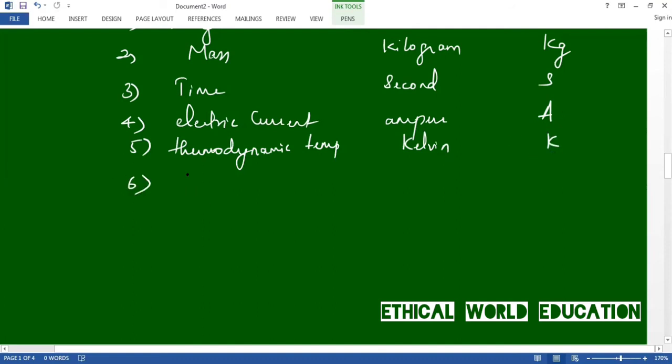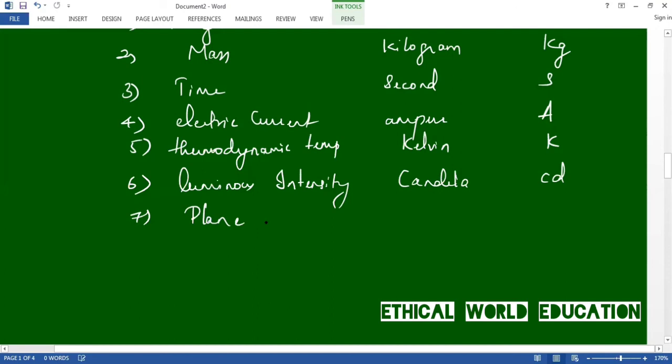Next one is luminous intensity. SI unit is candela, represented by small c, small d. And the last one is plane angle. Radian is the SI unit, and it is represented by rad.